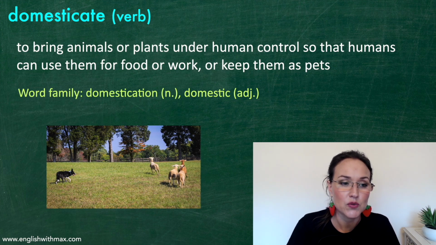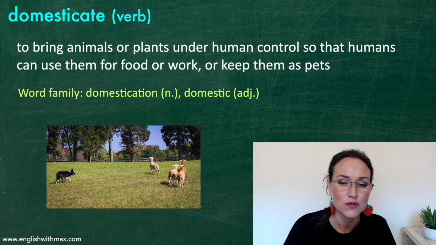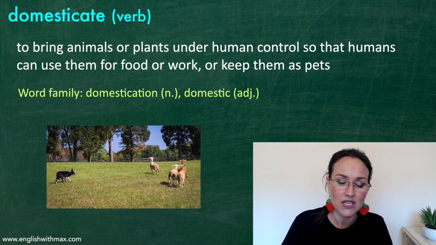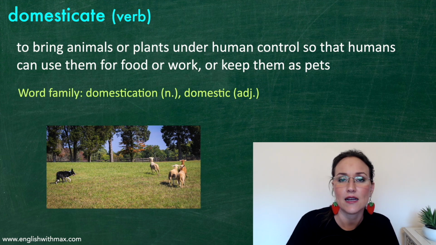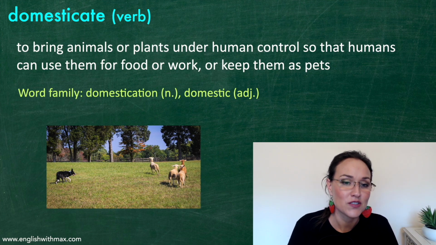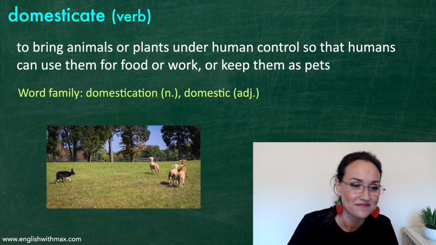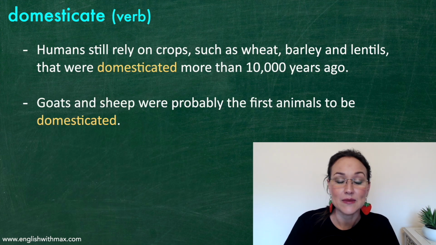So for example, you have international flights and domestic flights. So it's related to your own country, the country you are in. And domestic can also mean relating to things that are domesticated, and it can also mean relating to the home. So yeah, it has a few meanings. Some example sentences.